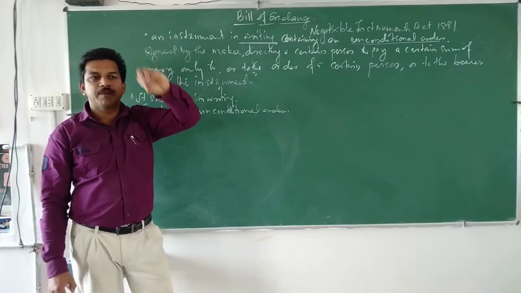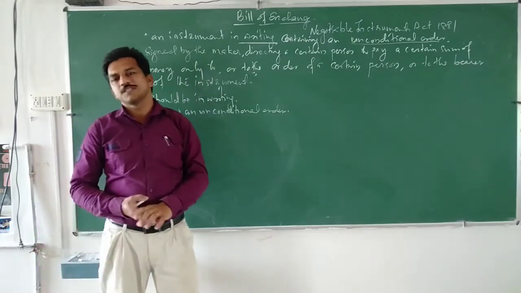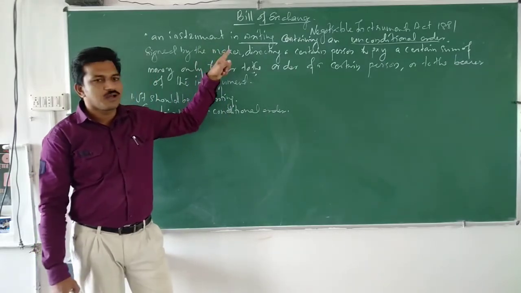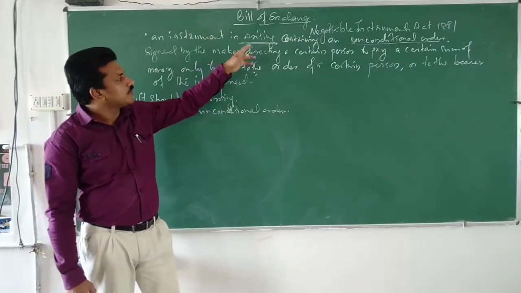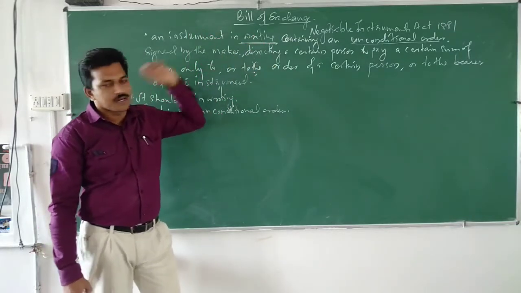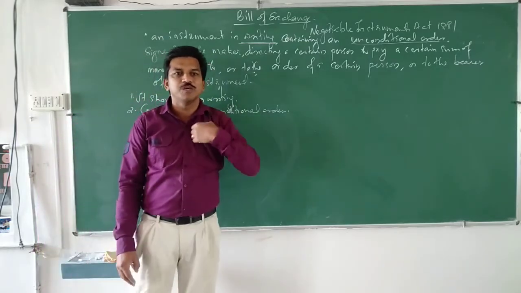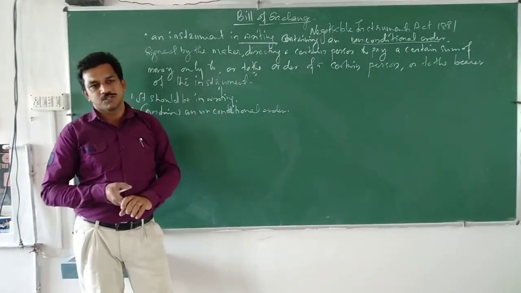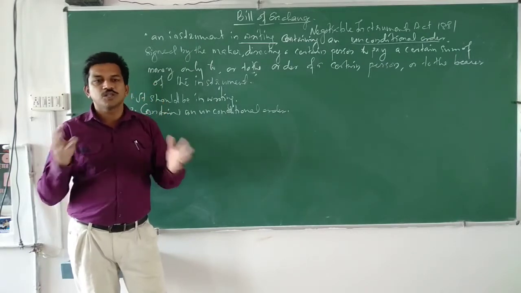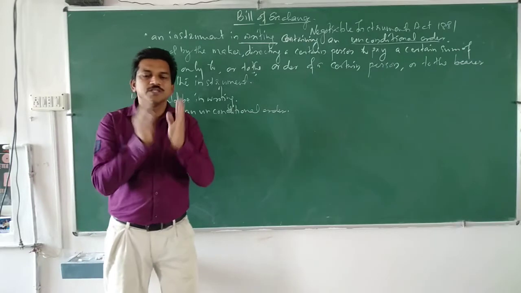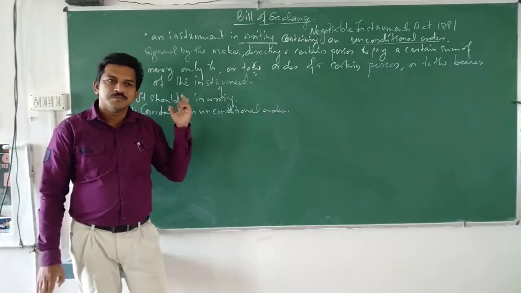You have to pay money to me or to the order of a certain person, or to somebody else who is named by the maker. The maker will say that you have to pay a certain sum of money only to me or to some other person, or to the bearer of the instrument, the person who is holding this instrument. That is what is called the bill of exchange.